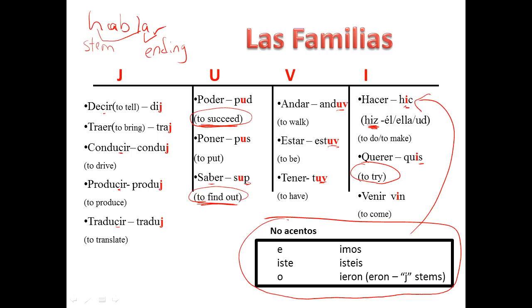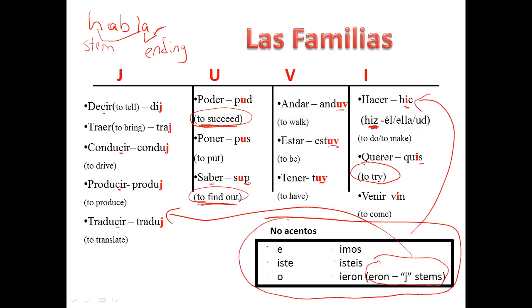Remember, hice, hiciste, hizo, hicimos, hicisteis, hicieron. So you know these endings. And there are no accent marks. That's very important. You can also look at these and say the E and the O are the regular AR endings. And the other ones are the regular E or IR endings. You also have to pay attention, you might want to circle in a different color, that the third person plural, if it's a J stem, is E-R-O-N, not I-E-R-O-N.